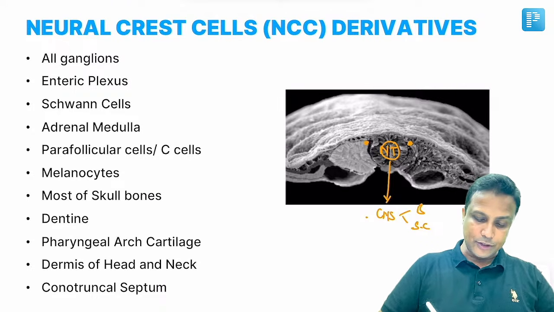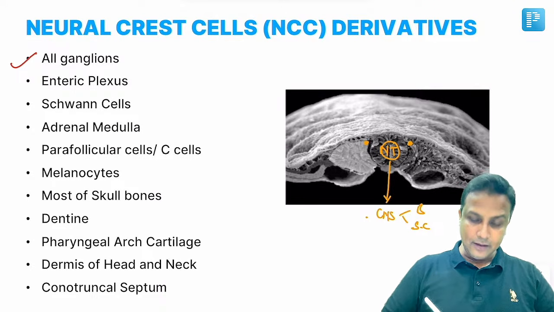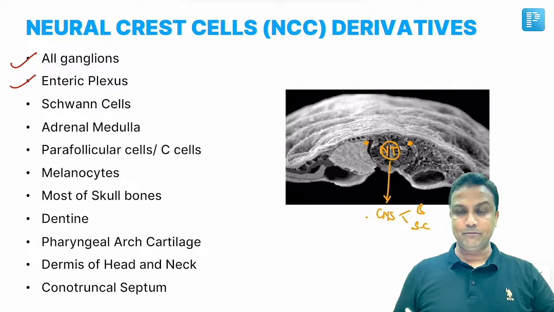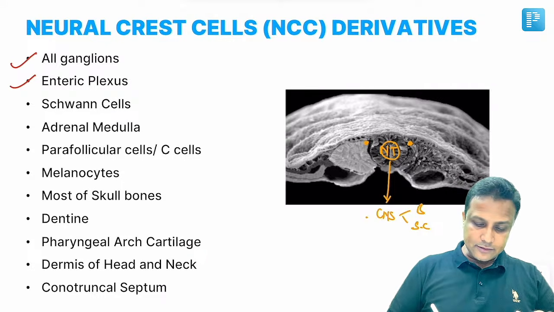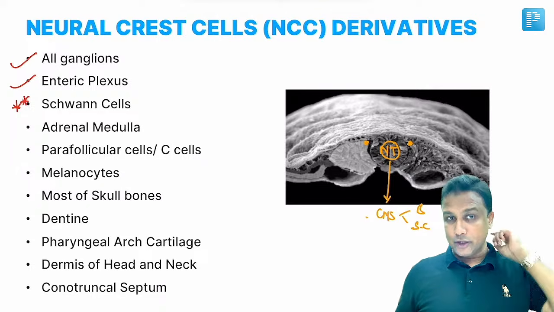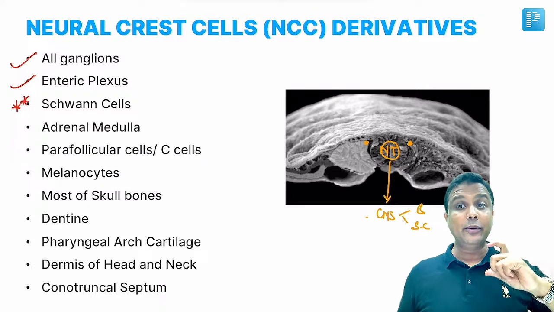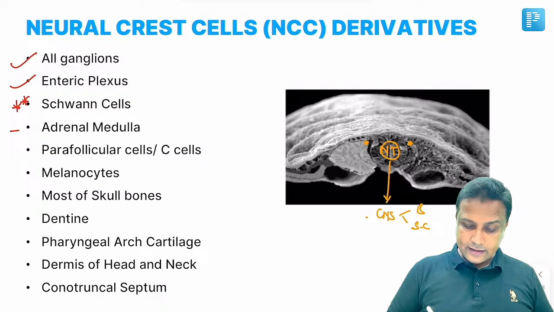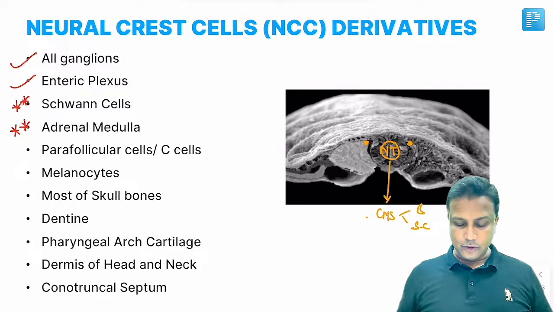So it is the one which is going to form all the ganglions as well as the enteric plexus also. Peripheral nervous system part. This is very much important. Schwann cells, which are going to form that myelin sheath, are going to be derived from neural crest. Adrenal medulla will be derived from neural crest.